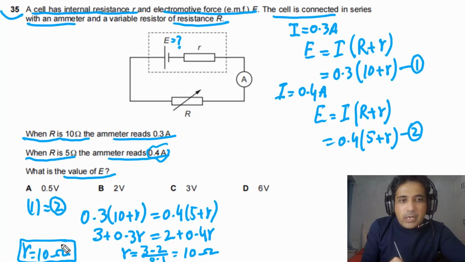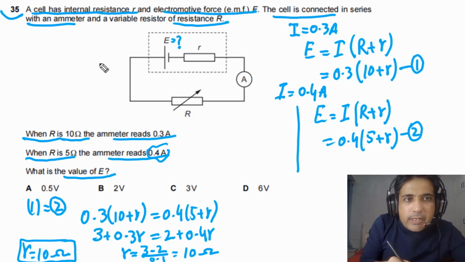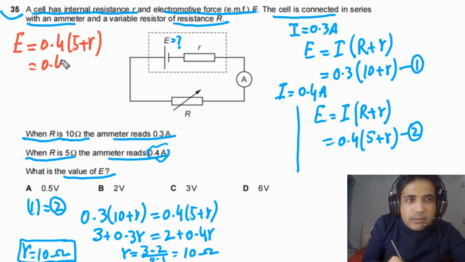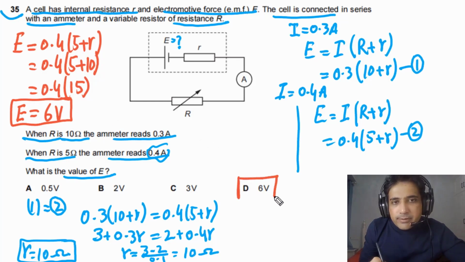Now we have the value of r, we can use any equation and find the value of E. Let's find the value of E using equation 2. According to equation 2, E is equal to 0.4 times 5 plus r, but r in this case is equal to 10. So we can write 0.4 times 5 plus 10. Now we can simplify. This is 0.4 times 5 plus 10, which is 15. If we multiply this inside, we will get the value of E. This is equal to 6 volts. So the value of E is equal to 6 volts. And our answer for this question is D.